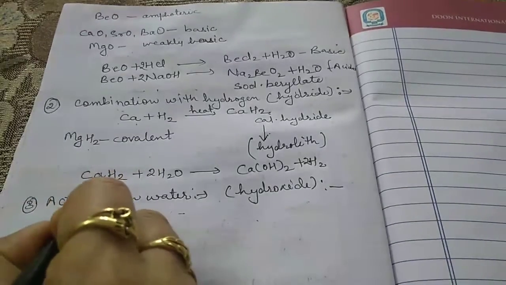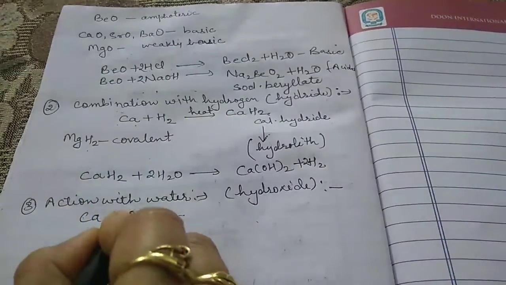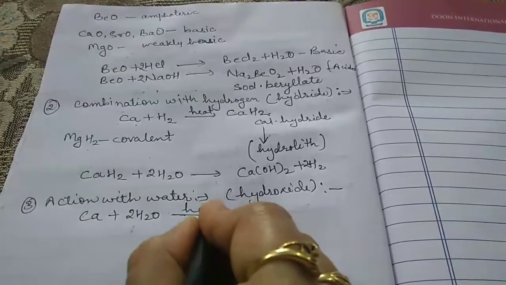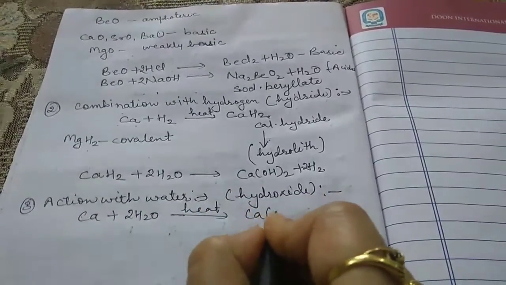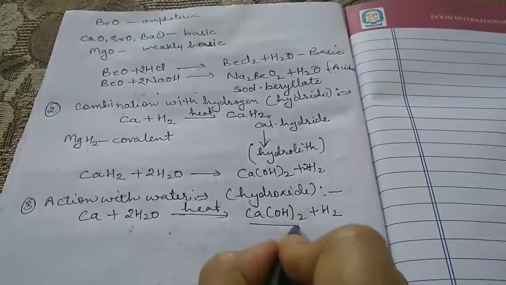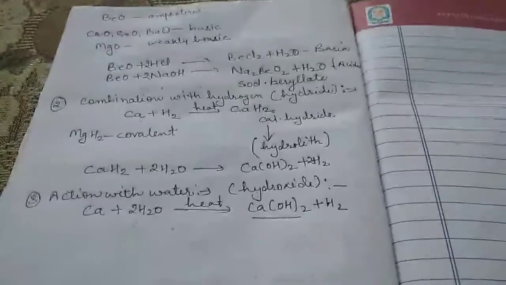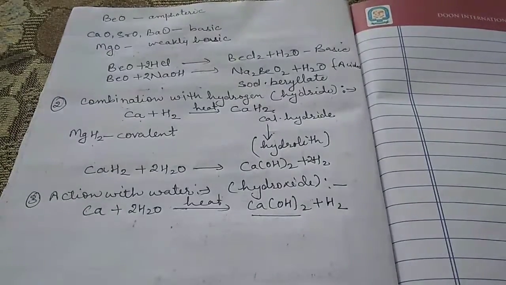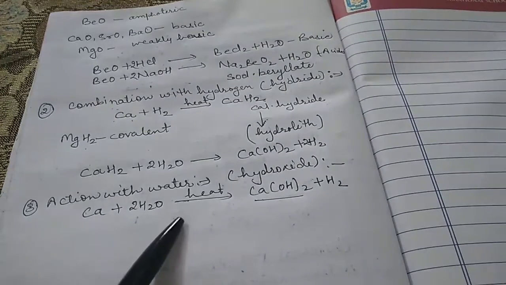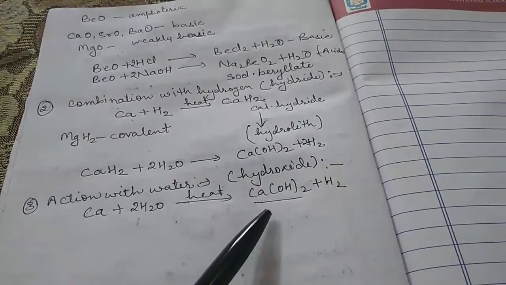For example, calcium combines with water. When we heat the reaction mixture, we get Ca(OH)2 plus H2. So there is a formation of hydroxide. This is known as calcium hydroxide, also called slaked lime.